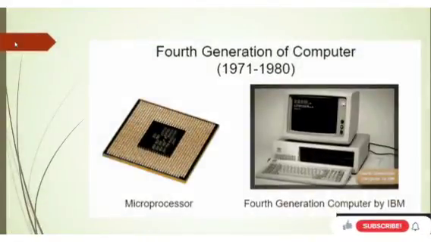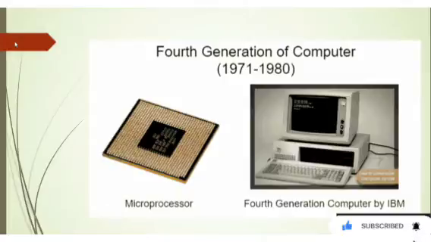Fourth generation computer. The fourth generation period is considered from 1971 to 1980. During this generation, computers were developed using the microprocessor as the main component.